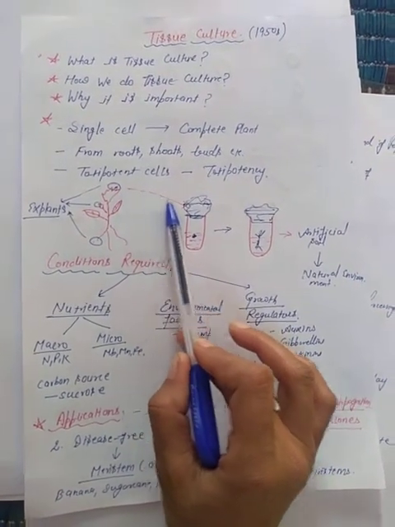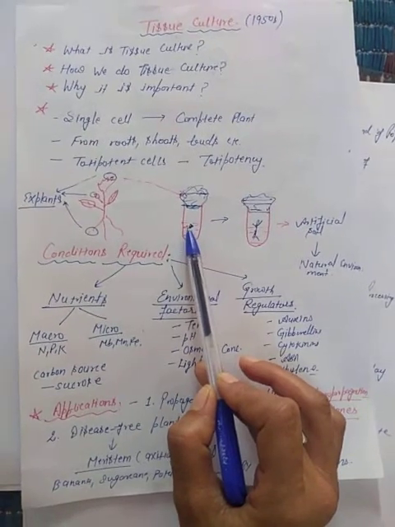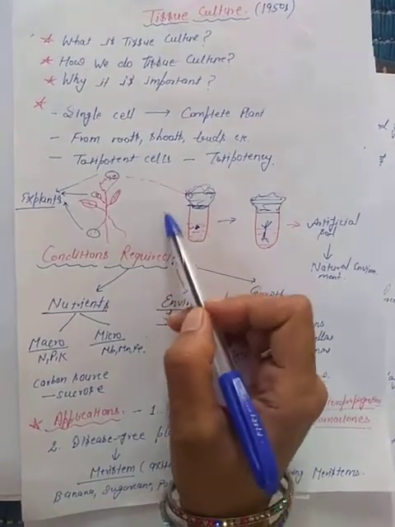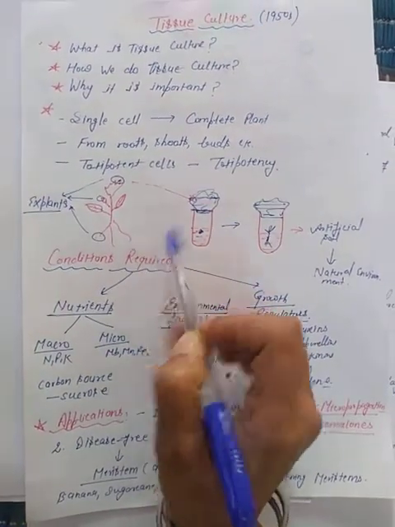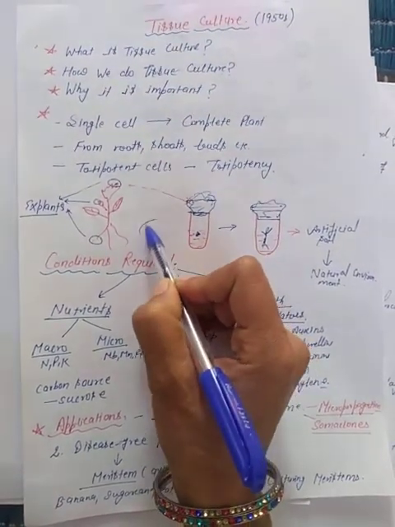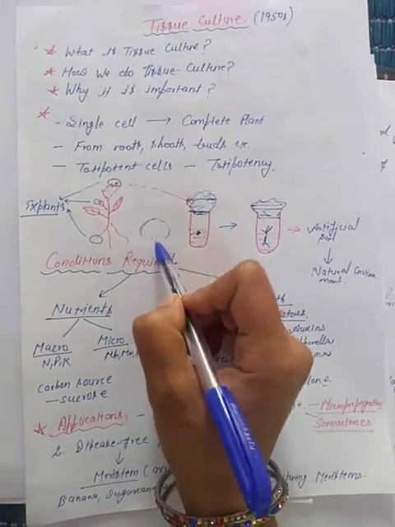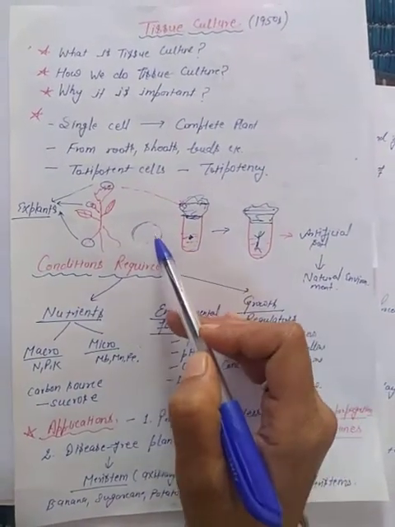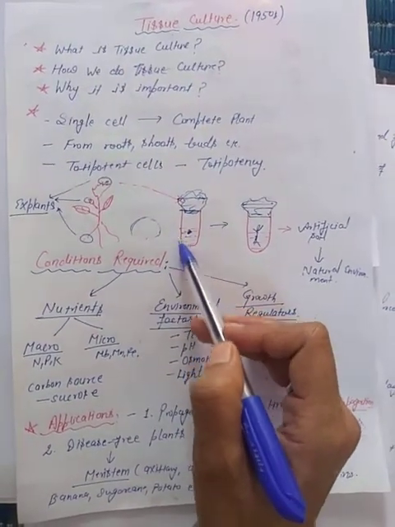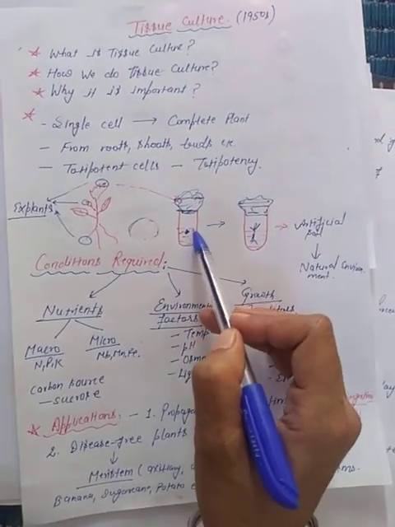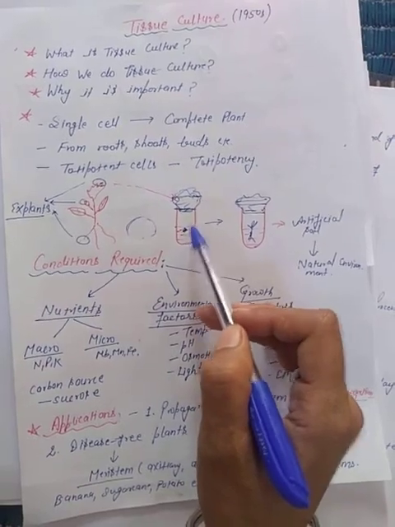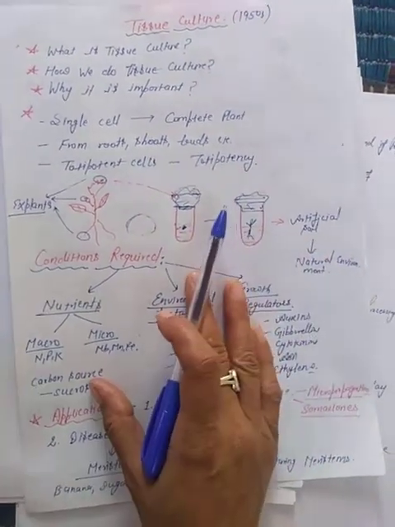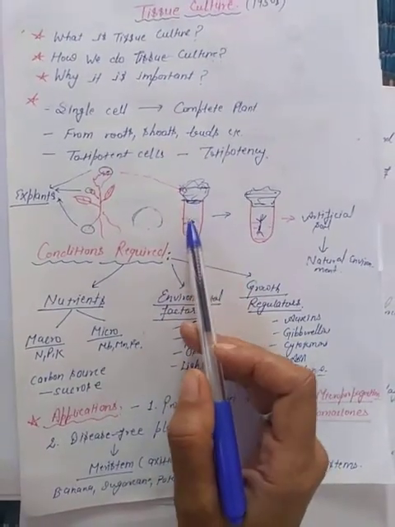That cell is then grown in a medium in a test tube. We do these practicals not in petri dishes, as usually we do the experiments with microorganisms in petri dishes. In case of this tissue culture technique, we use test tubes, because when plants grow, the shape of the test tube will be better for the growth, right? The position of the plant, how it will grow.